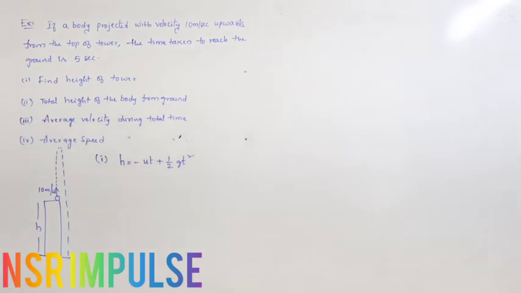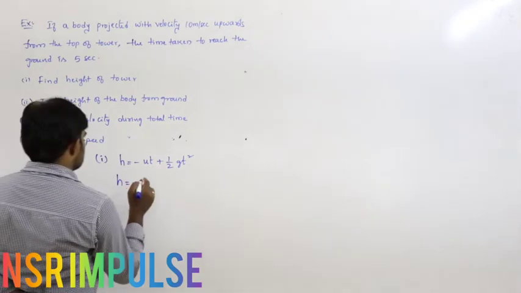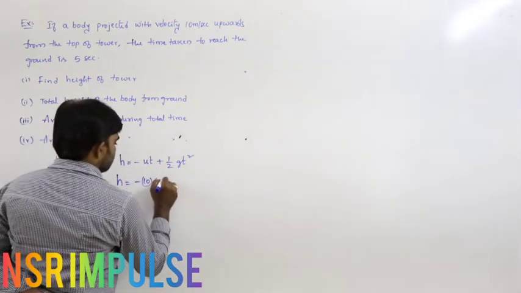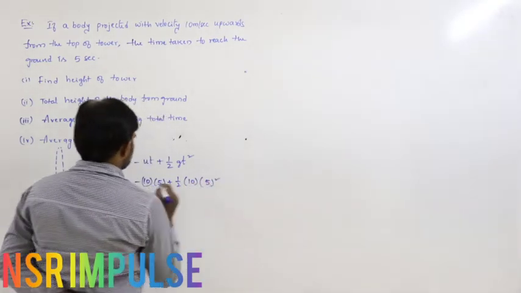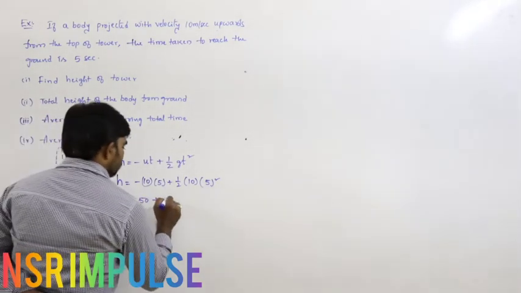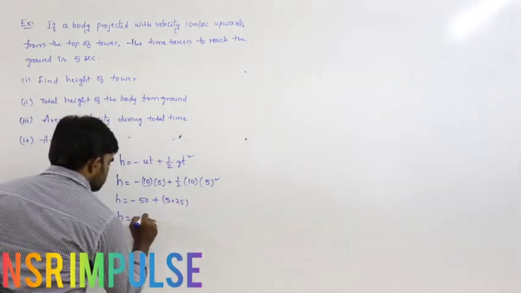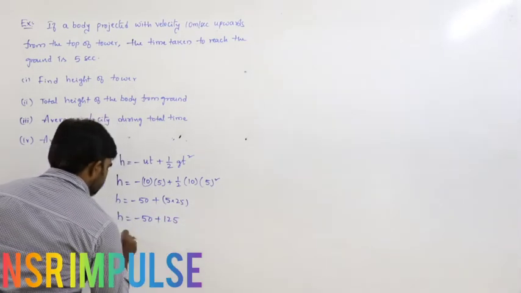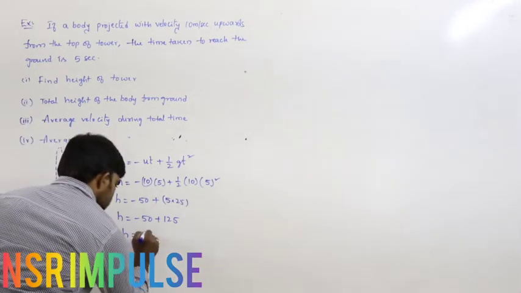H equals to minus ut plus half gt square, right? That is the question. So H is equals to minus H. U is how much? 10. Time is 5. Half G is 10. T is 5 square. So H is equals to minus 50 plus 5 into 25. So H is equals to minus 50 plus 125. How much? 75 meters.